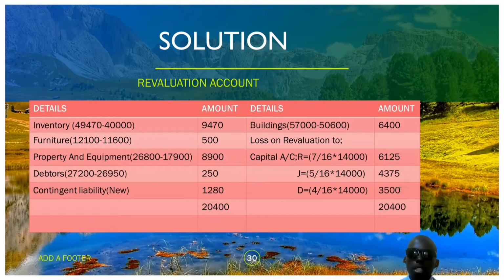So we share this loss according to the profit sharing ratio, that is 7:5:4. The capital account of R is 7/16 times 14,000, which is 6,125. J is 5/16 times 14,000, which is 4,375. D is 4/16 times 14,000, that is 3,500. Now the balancing: it balances at 20,400 on both sides. That is the revaluation account.